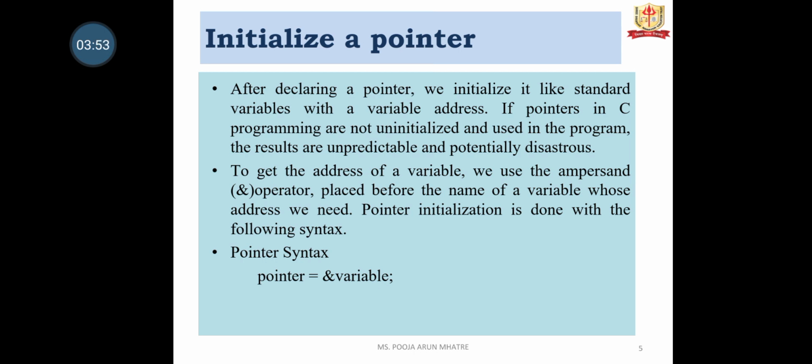To get the address of the variable, we use the ampersand operator, that is the AND operator, placed before the name of the variable whose address we need. Pointer initialization is done with the following syntax: pointer equals address of variable, that is ampersand variable.